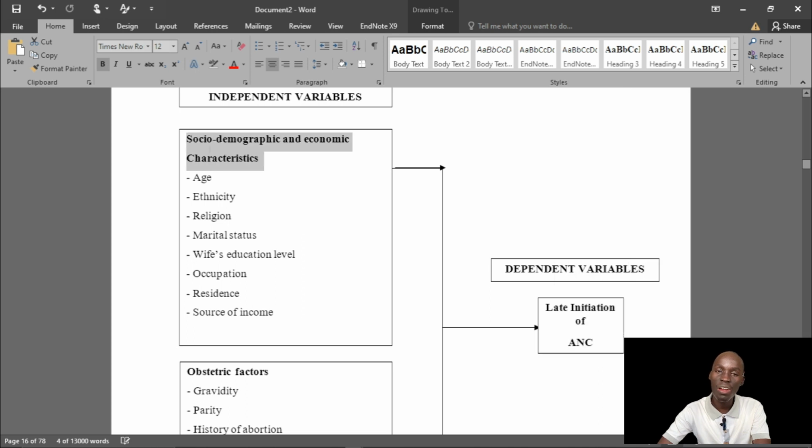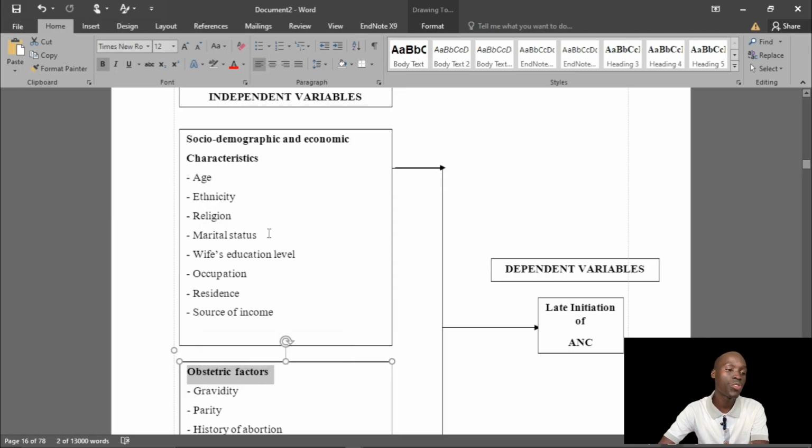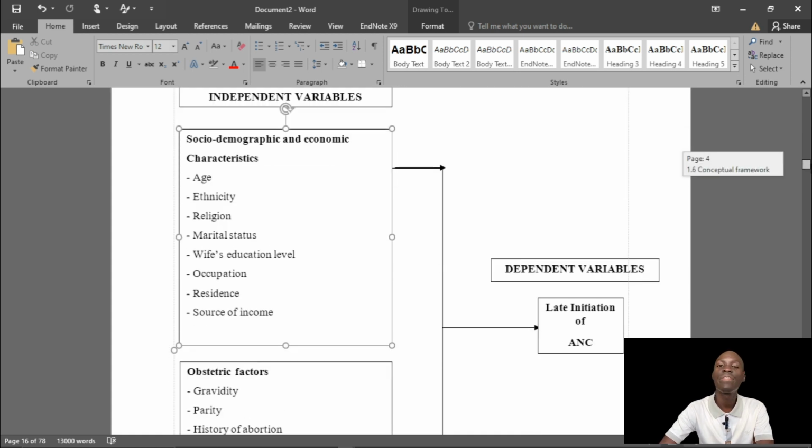Here I'm seeing social demographic, which may also be individual, of course. Obstetric factors. It's always good to use words that tend to flow. If you want to go with social demographics and obstetric, go with it. If you want to go with individual or health related factors, go with it. But you end up using two, mixing up words, not okay. So this is 5 out of 10.